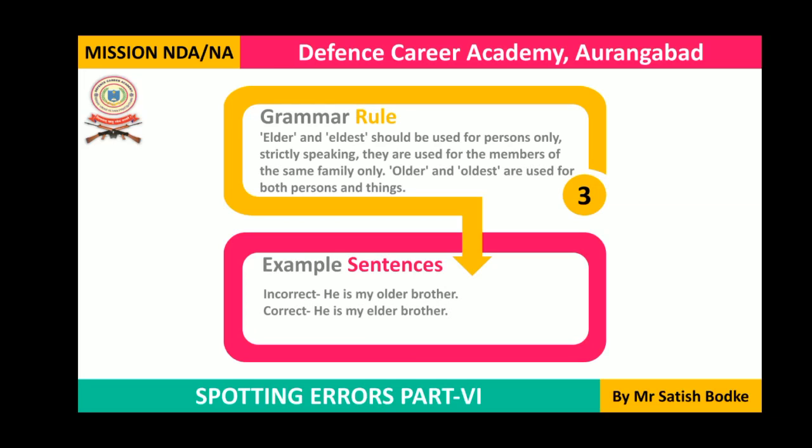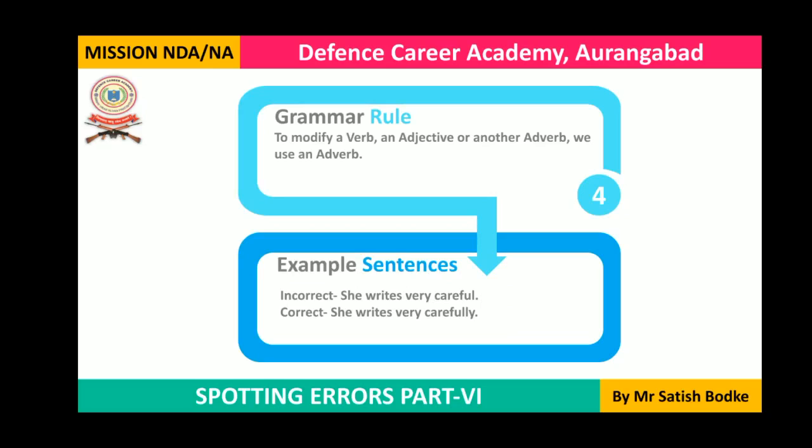Now let's go to rule number 4. Here we are going to talk about what is an adverb and what is the function of an adverb. We generally say that an adverb modifies a verb. But an adverb can also modify another adverb. It can also modify an adjective. To modify a verb, an adjective, or another adverb, we use an adverb.